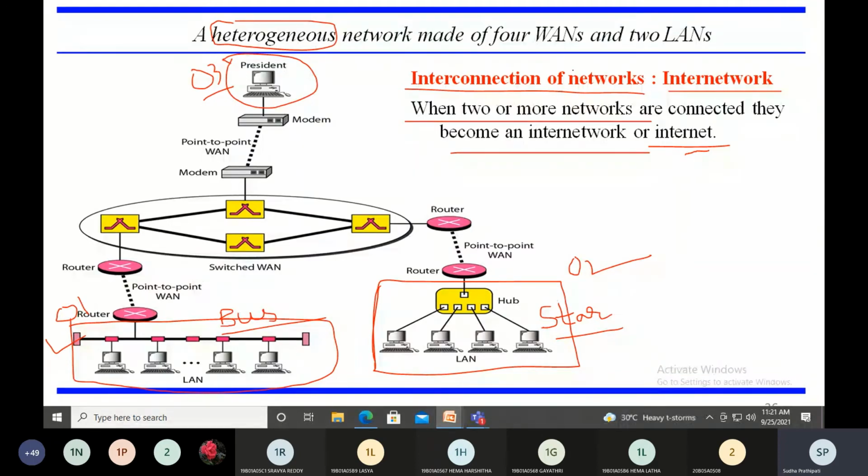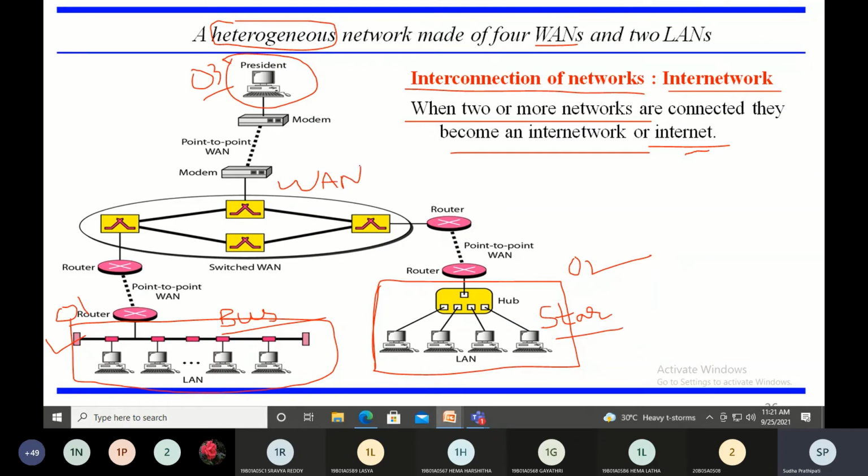This is possible with a WAN. Inside the office the systems are connected using a LAN, and when you want to connect these two LANs which are in two different geographical locations, you require a WAN. So here you are connecting these two LANs using a WAN.